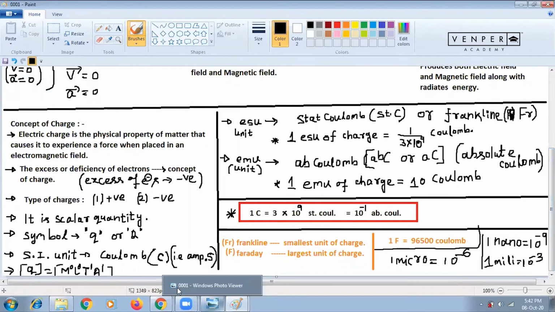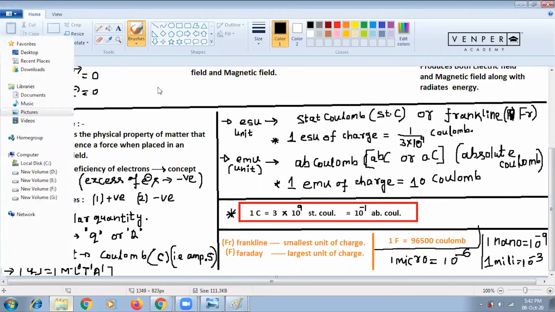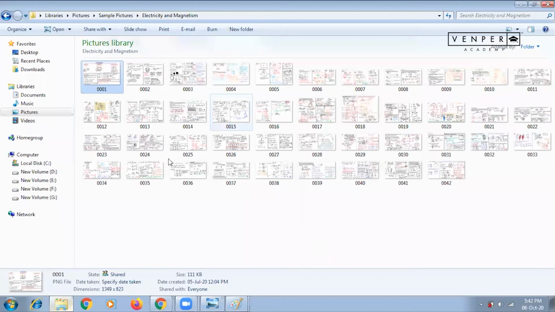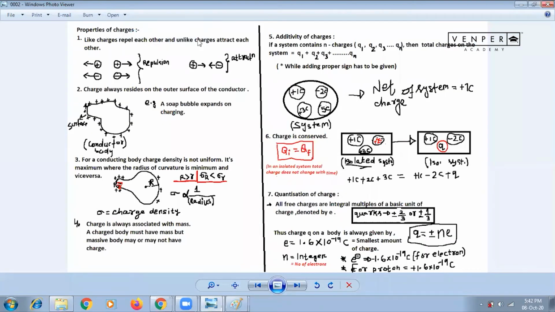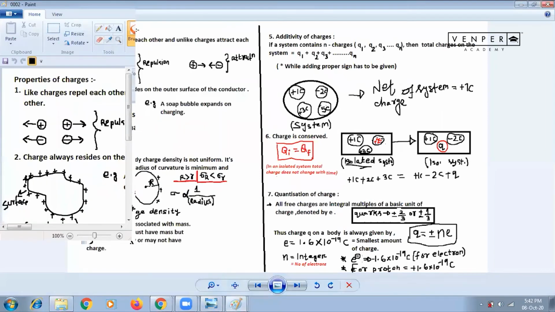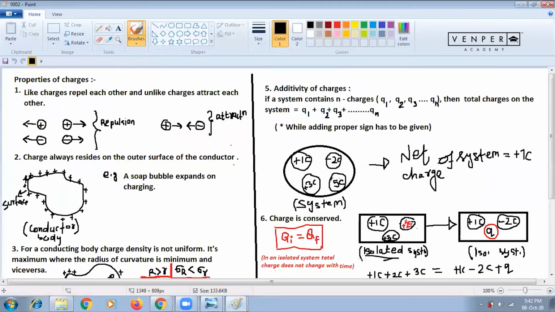Now let me go to some other thing. Properties of charge. So everyone please write this. I'll explain and you write. It is not any big thing, you can understand. Just write pico means 10 to the power minus 12. Now write the heading: properties of charge. Now what are the properties of charge here?